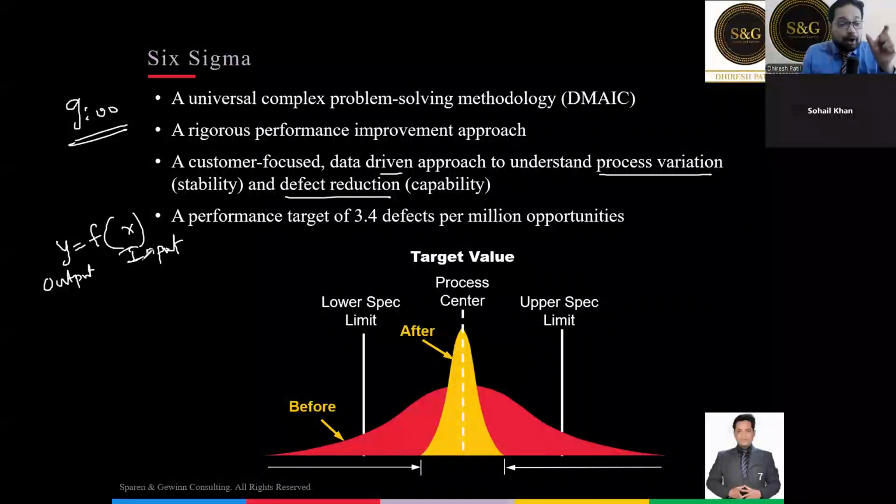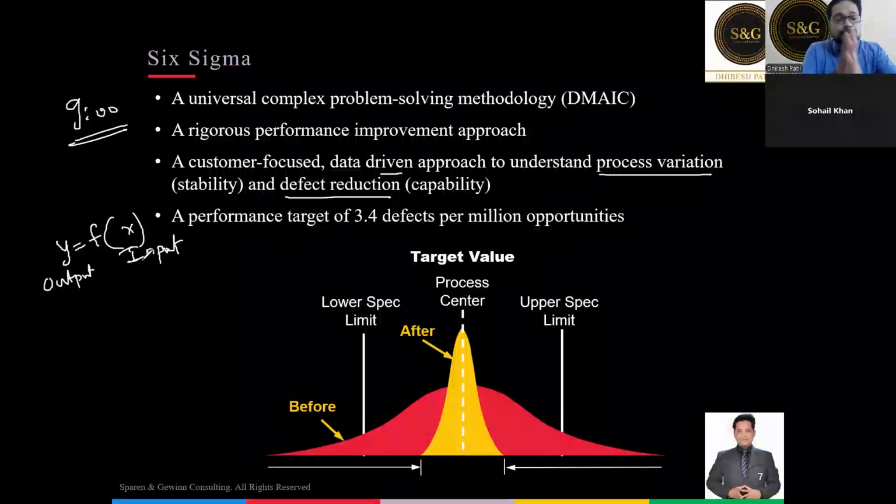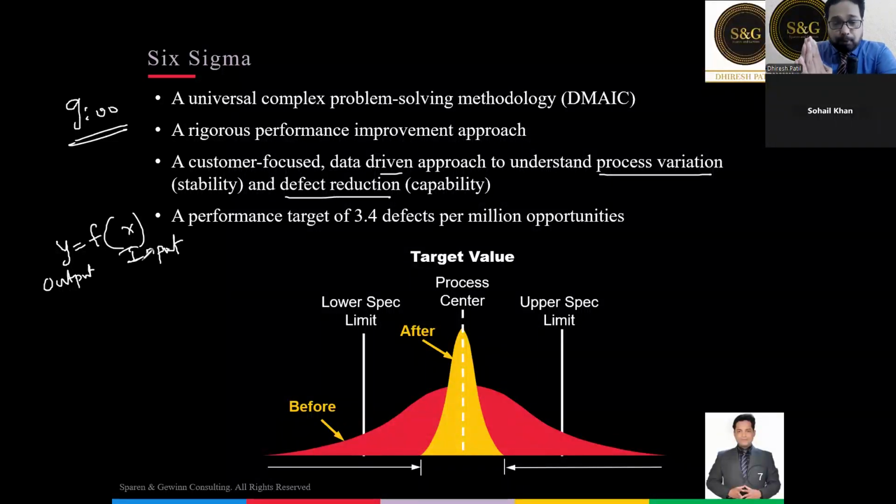Are you understanding? Now, if you want to improve, if you want to influence your output, you have to reduce the variation of your input variable. If you want to reduce the variation of the output variable, you have to reduce the variation of the input variable. For example, let's look at this.